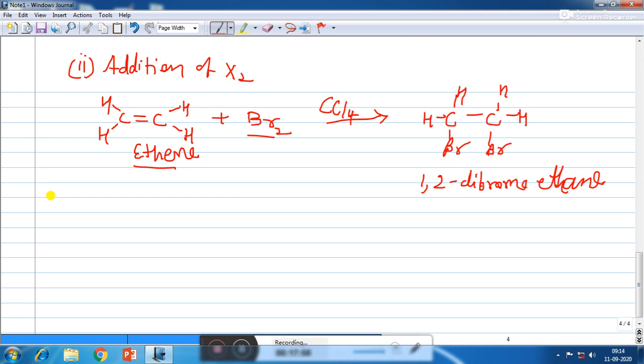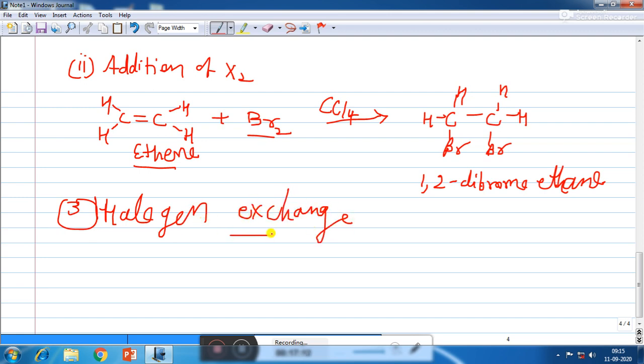Number 3 is halogen exchange. Alkyl iodides are often prepared by the reaction of alkyl chloride or alkyl bromide with NaI.